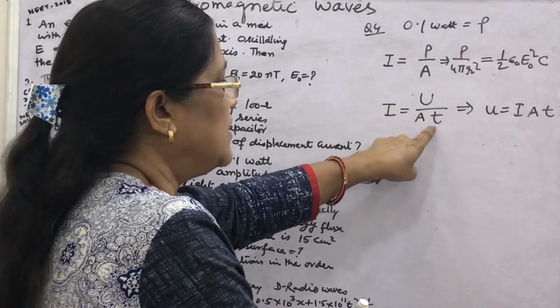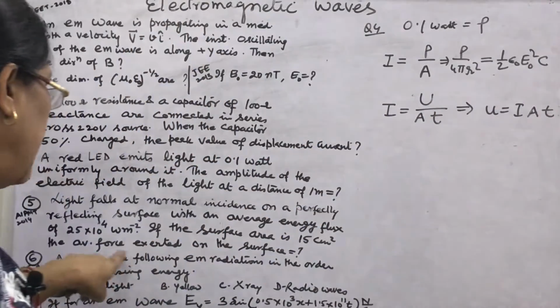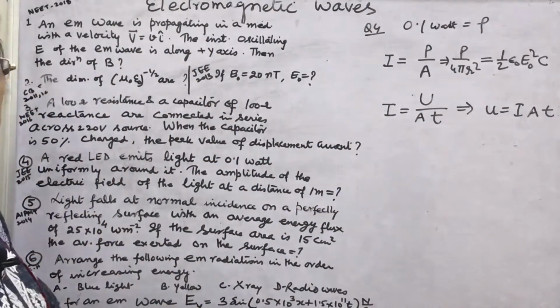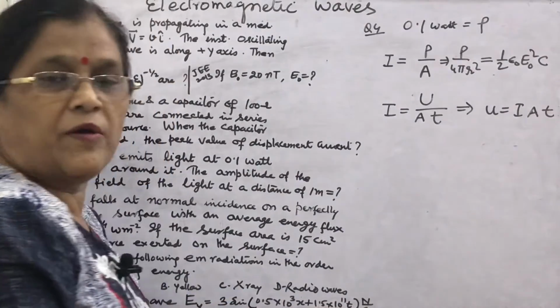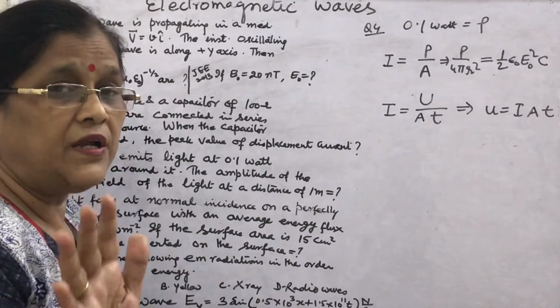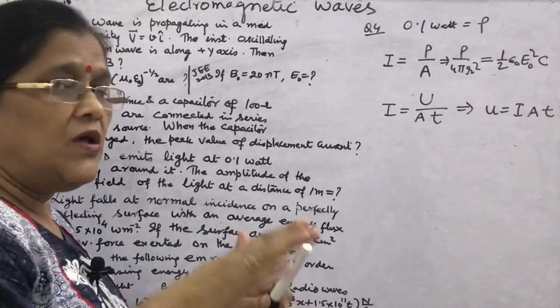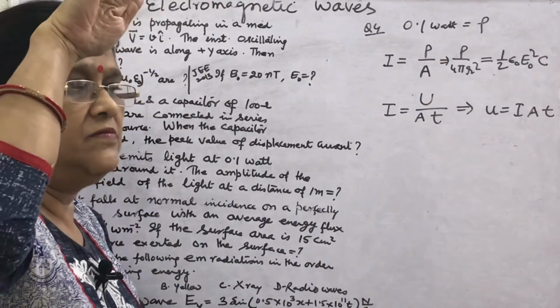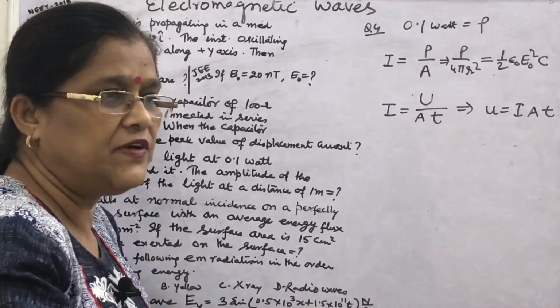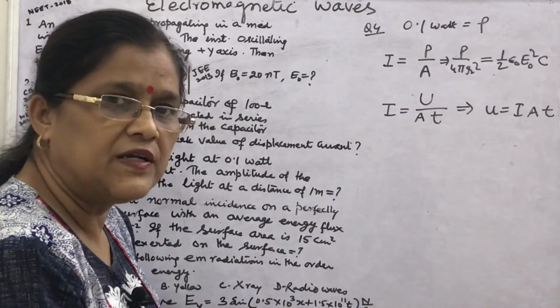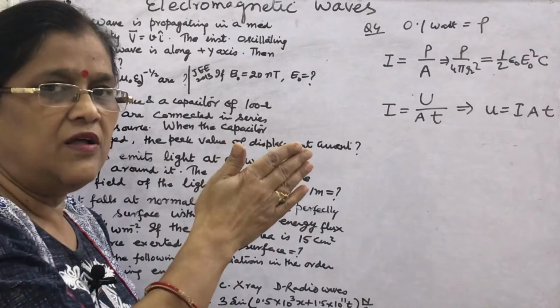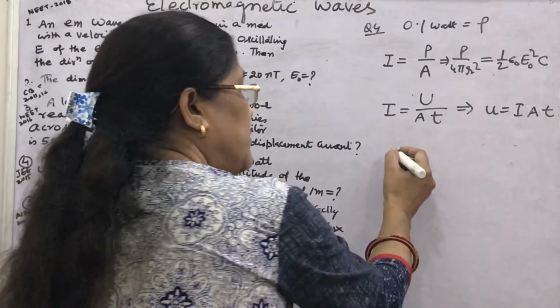Watt per area is watt per meter square, as given. Now the surface area is given and you have to find the force. How will you find the momentum first? Look, if the EM waves fall on the surface, and it is a perfectly reflecting surface, they are reflected back, then what will be the change in momentum?